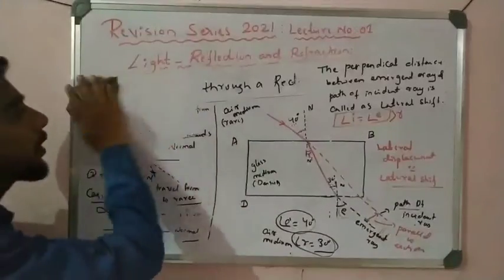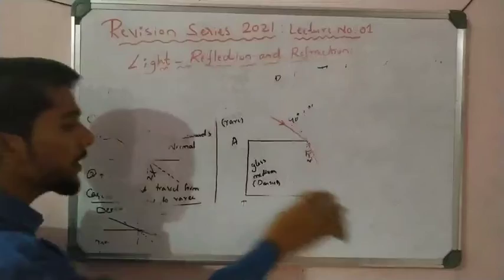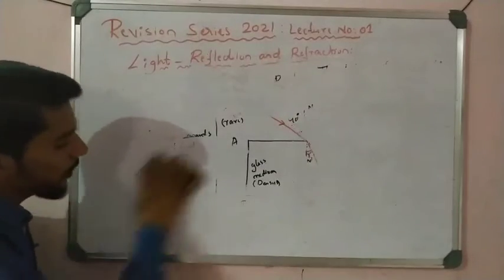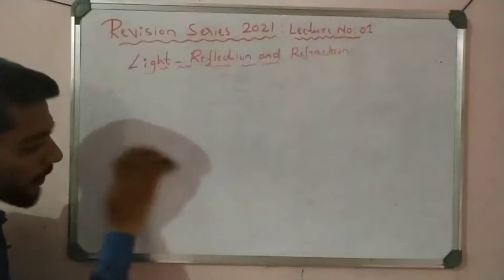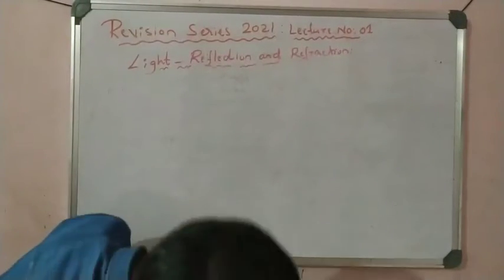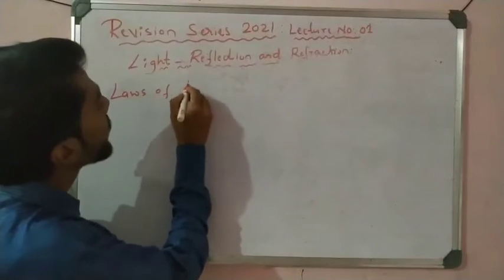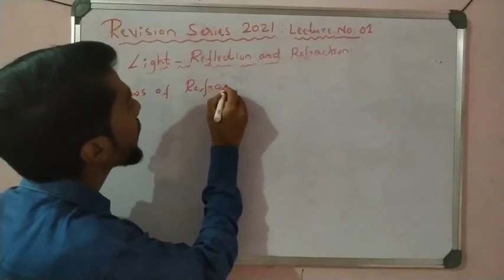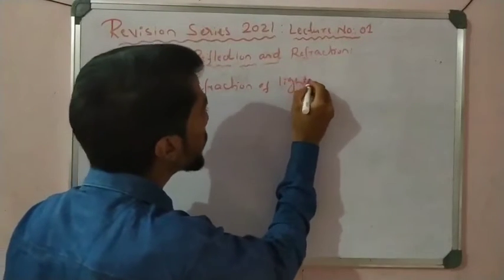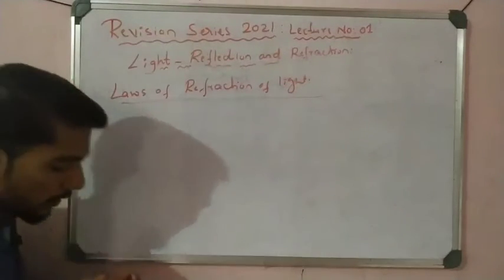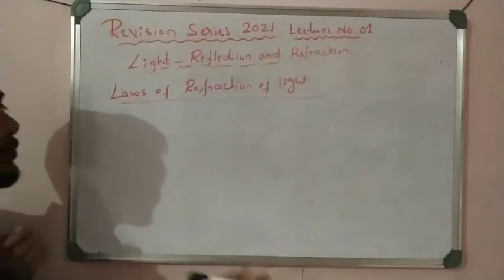Let us now see another very important concept after the slab, that is the laws of refraction. There are two laws of refraction, and you have to remember them. Laws of refraction of light are very important, students, for revision. Please revise these points. They are very important for the examination.